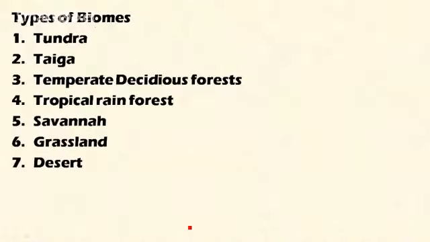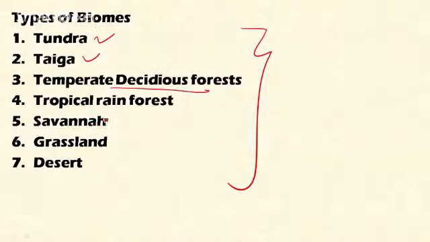Mind it, scientifically there is no single classification of biomes, and different scientists classify biomes according to their whims and fancies. So this type of classification is a broad classification. I am not going into detail about the classifications of biomes; I am going to give you only the overview. In this type, the biosphere is classified into 7 biomes: the tundra, taiga, temperate deciduous forests, tropical rainforest, savanna, temperate grassland, and desert.